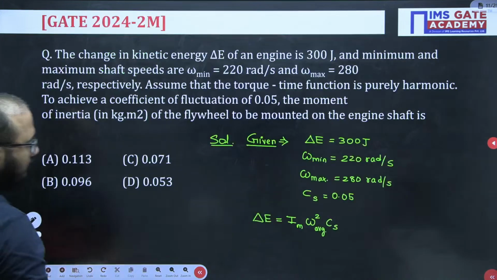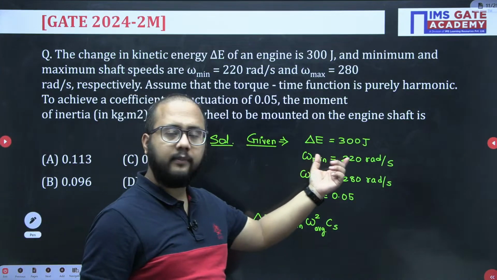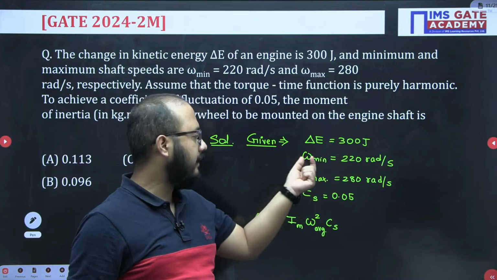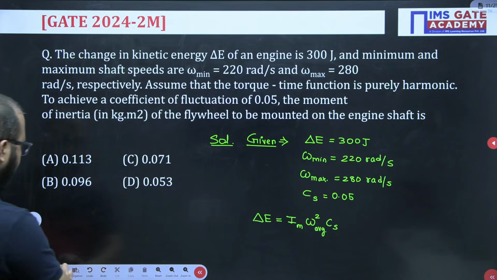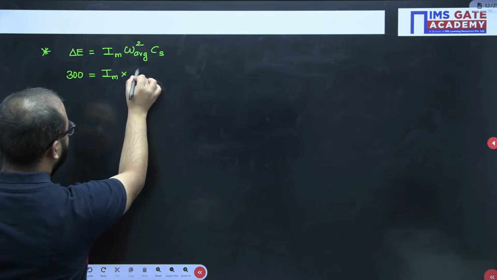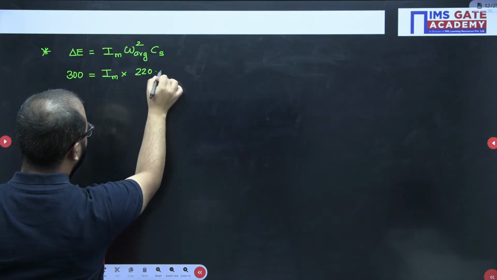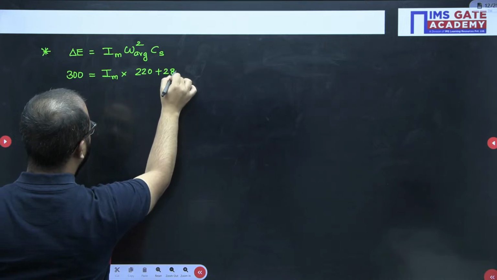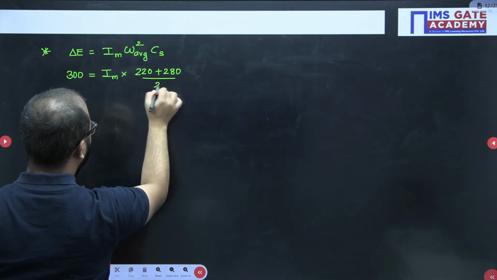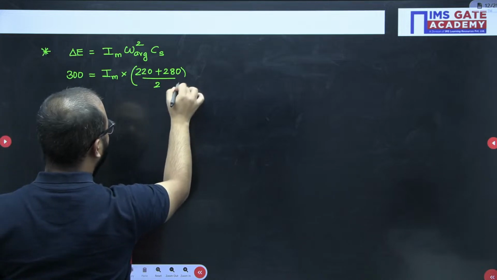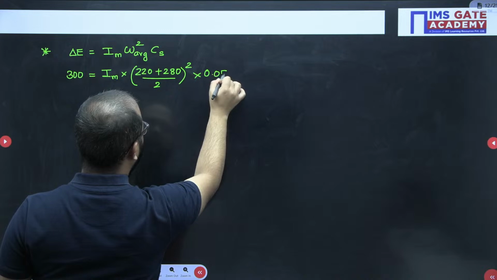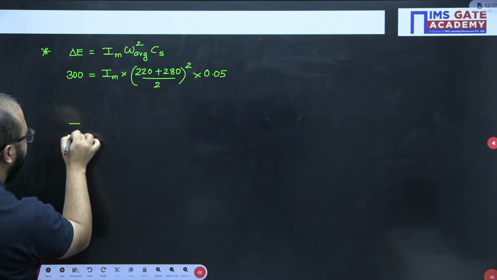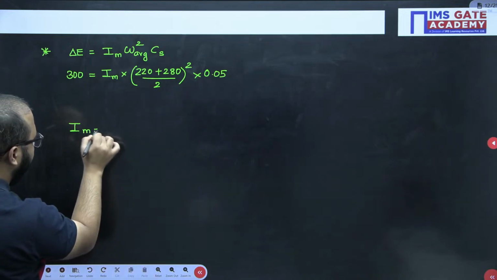Omega average is what? Mean, plus minimum value plus maximum value divided by 2. So that is 220 plus 280. So from here, the mass moment of inertia value you will get.